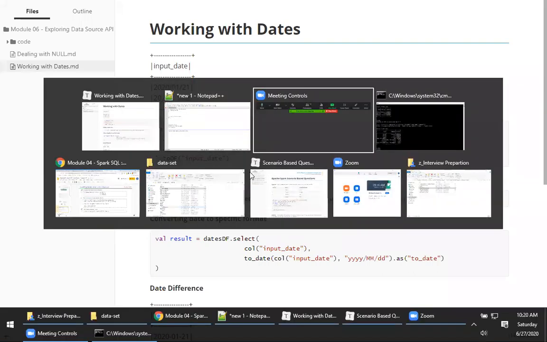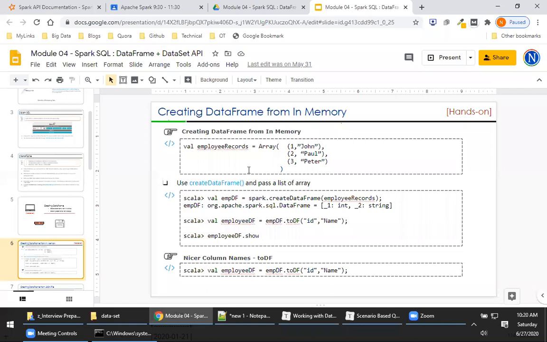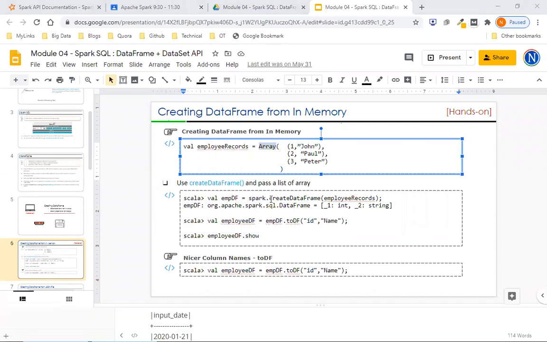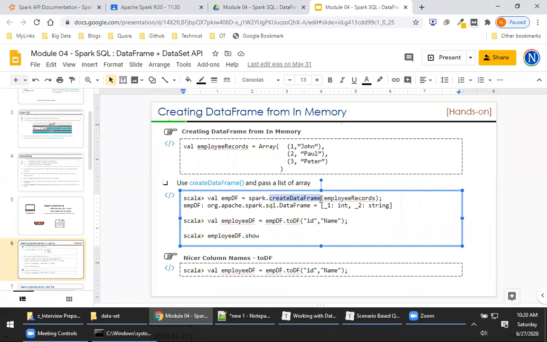For example, in my previous examples, we had the data in an array, and then what we did is spark.createDataFrame. Please understand the difference here. This is a very important interview question. You give an array to spark.createDataFrame, and it creates a DataFrame.